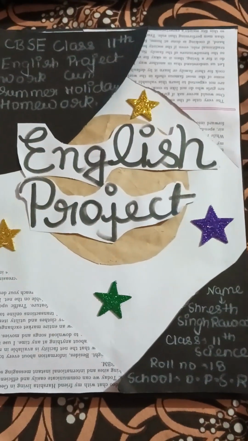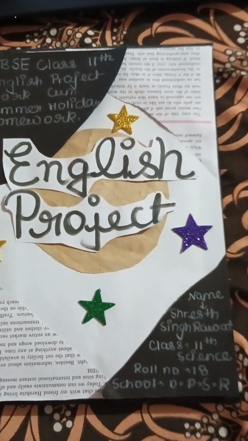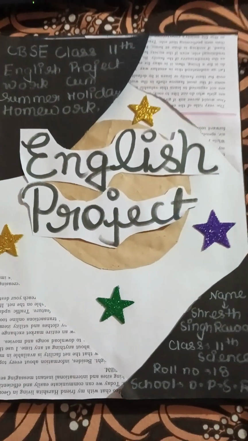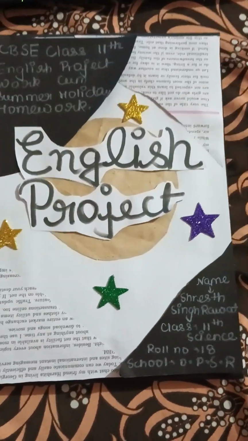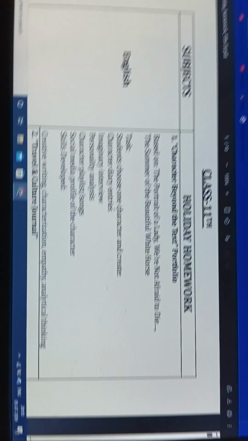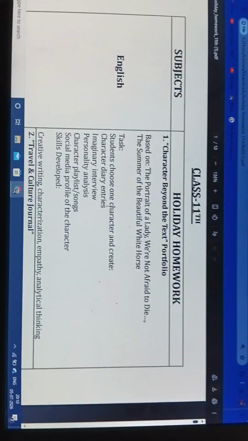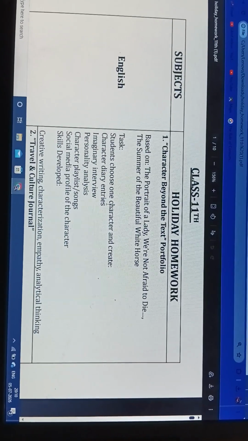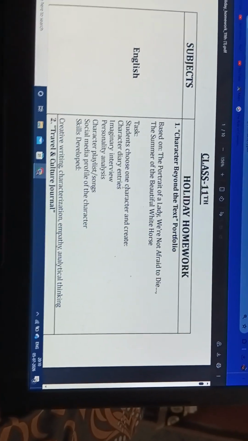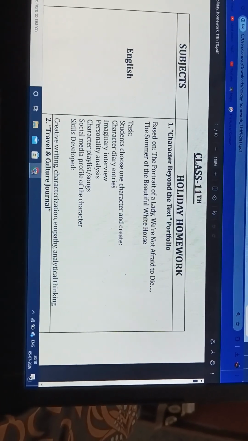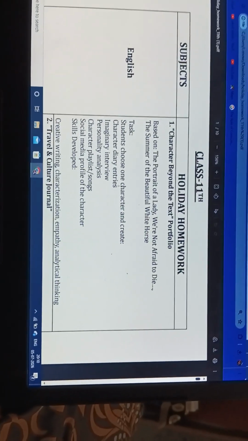So today we will be seeing our project file, which is basically the holiday homework that we got in our class 11th. So the project file is based on this topic. Our teacher had given us this topic on which we had to make the project file, which is character beyond the text portfolio, on chapters like The Portrait of a Lady, which is chapter 1 of our book, and we had to do these things.